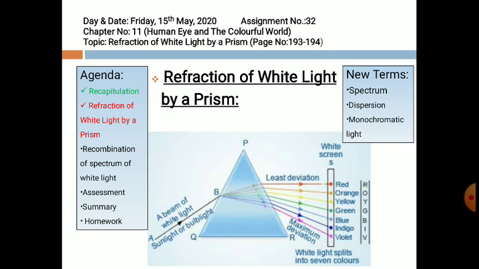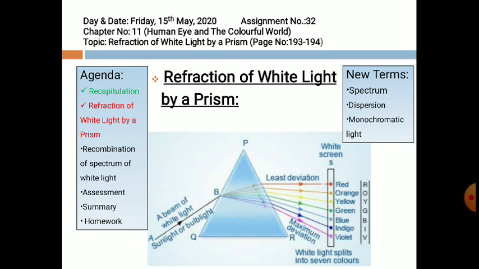As you can see in the diagram, a beam of white light, that is sunlight, is incident on the surface PQ of a prism at point of incidence B. When this white light enters the prism, it splits into its constituent colors. All the colors, red, orange, yellow, green, blue, indigo and violet, have different wavelengths, so they travel at different speeds in this medium, that is glass.